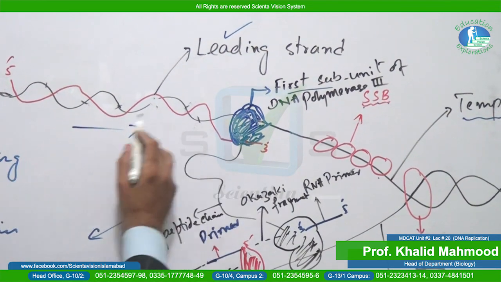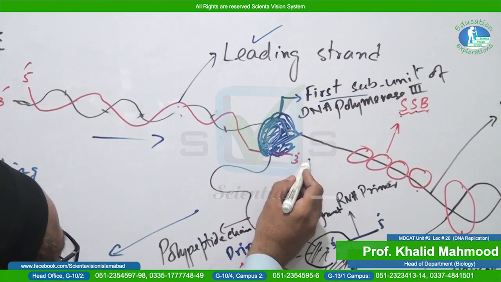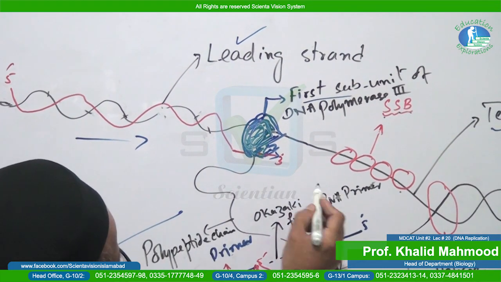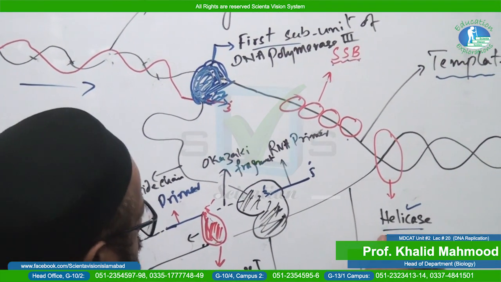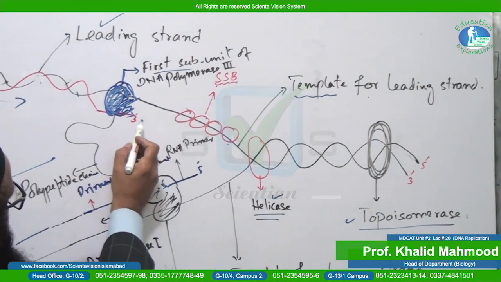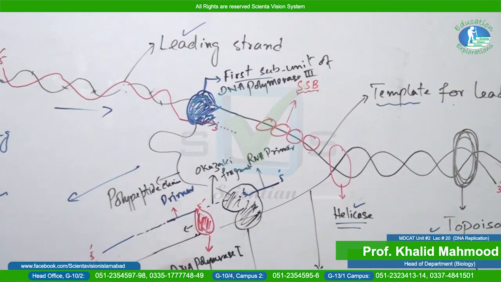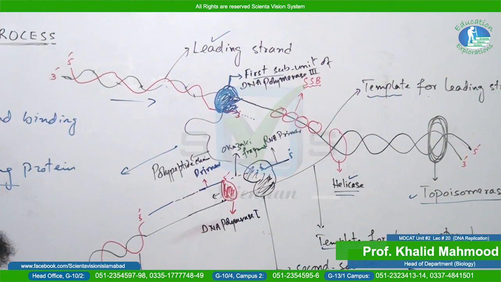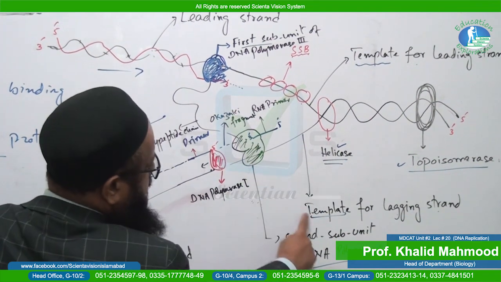Leading strand. On this side you can observe that there is no hurdle in the addition of nucleotides. This is the direction of the process of replication, and it is towards the replication fork. From this side you can observe the helicase enzyme continuously. What is the job of helicase? To separate the two strands, and topoisomerase unwinds the DNA, so the nucleotides will be added continuously over here. That is why on this side the process of replication is called continuous replication.